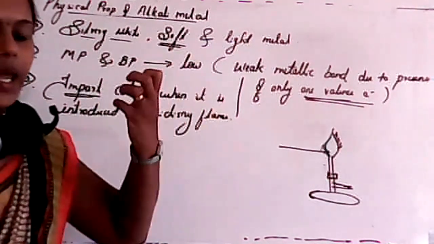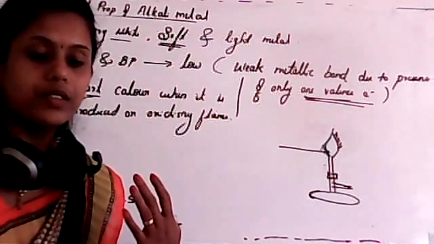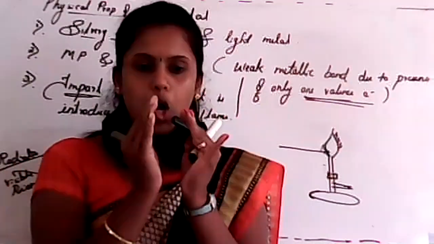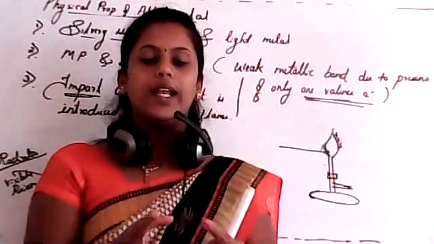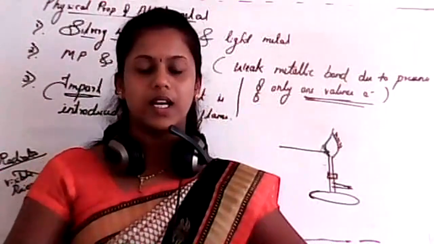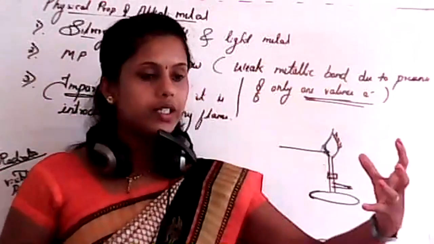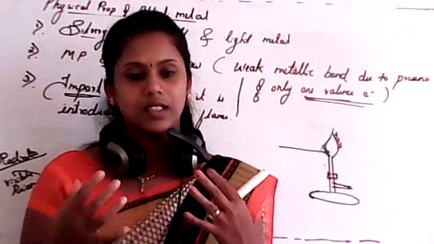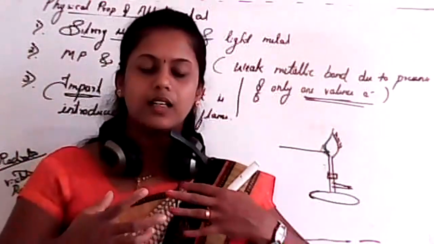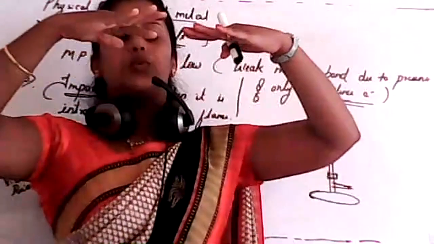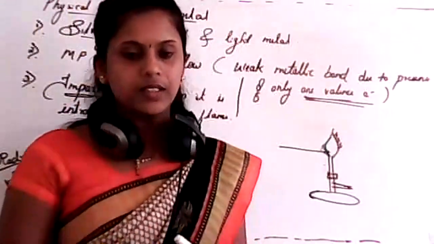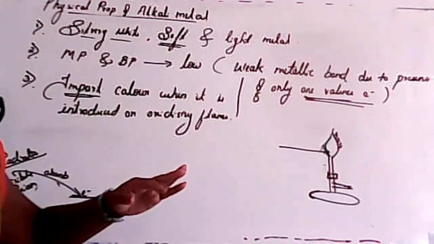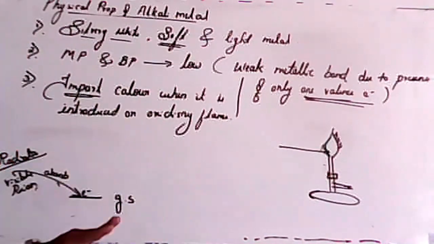So whenever it absorbs energy, what will happen? Its energy increases, isn't it, student? Whenever its energy increases, it will jump to a higher energy level, isn't it? Because we know ground state is a highly stable state with low energy.